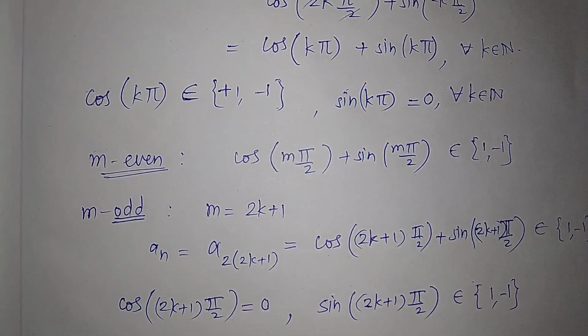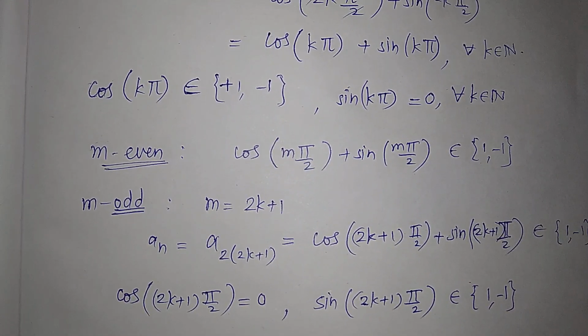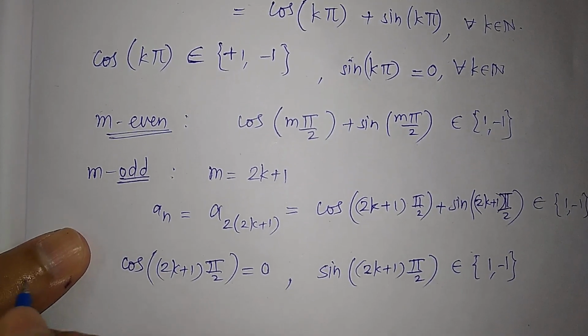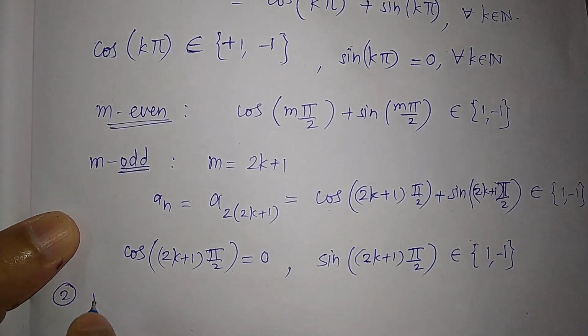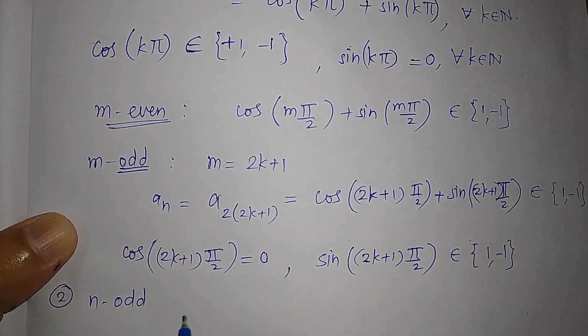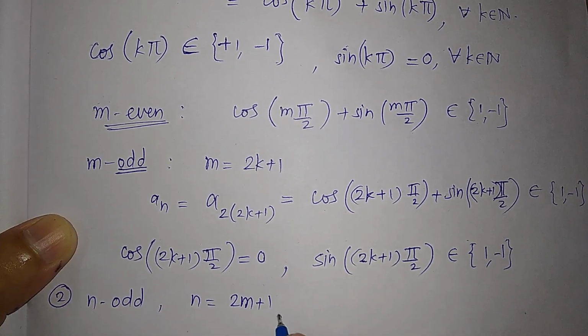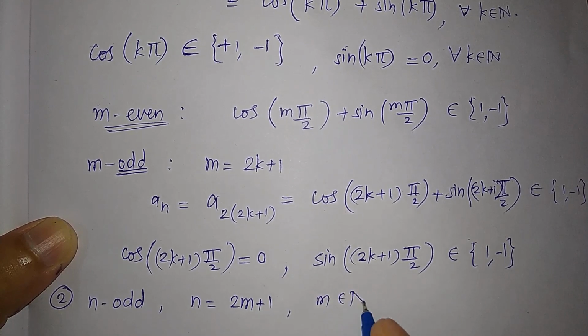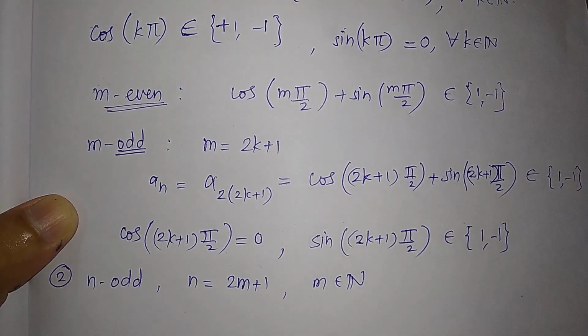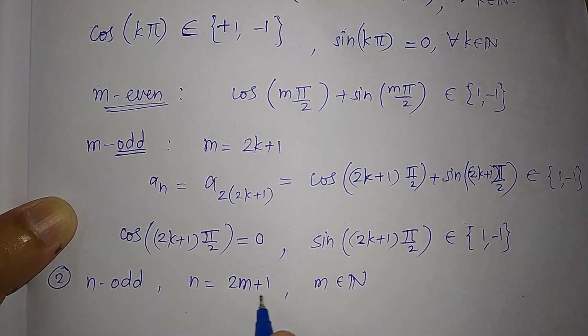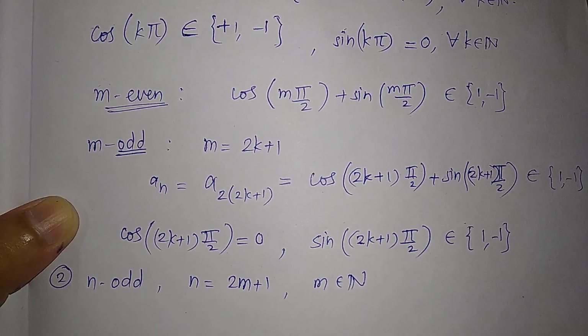Now let us look at when n is odd. So case 2, n is odd. So n odd means n is equal to 2m plus 1, where this m is a natural number, right? Any odd number we can write as 2m plus 1.